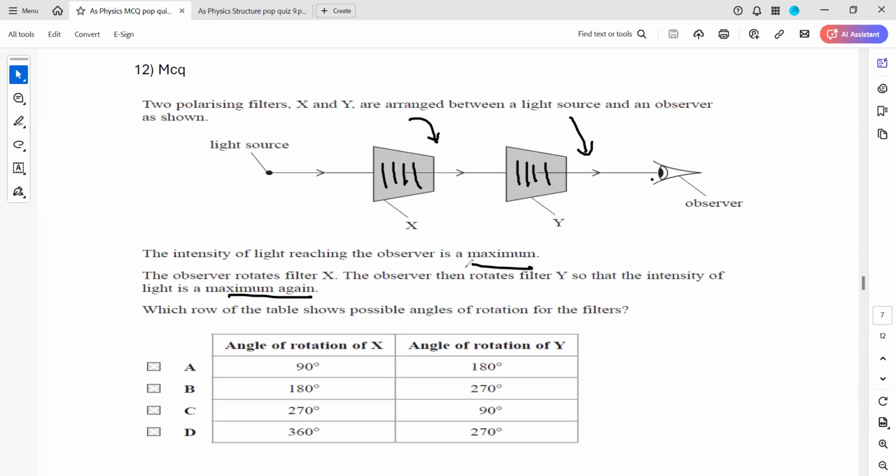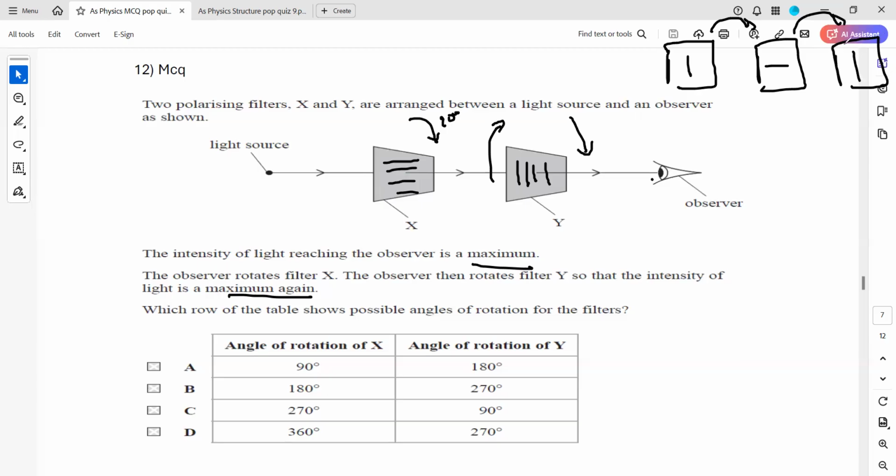and observing a maximum. If this is rotated 90, how will the plane be? It will be like this. That is a 90 rotation. And this one is rotated 180. A 180 rotation means it will come back to the same place. If I have a polarizing filter like this, when I rotate 90 it will become horizontal. Then I again rotate 90, means total 180. So again it will be.